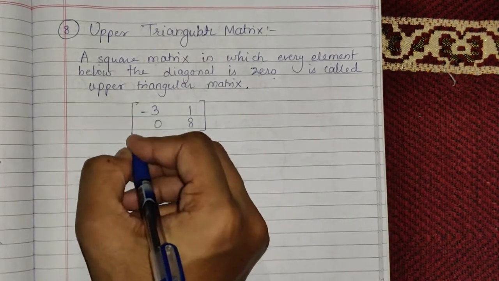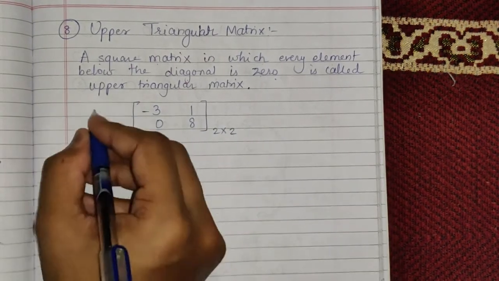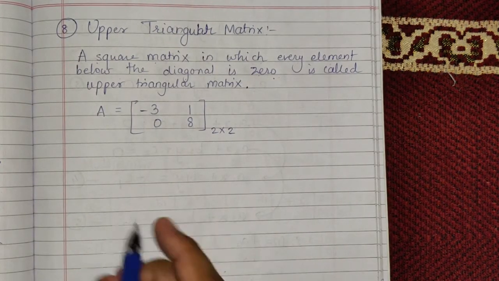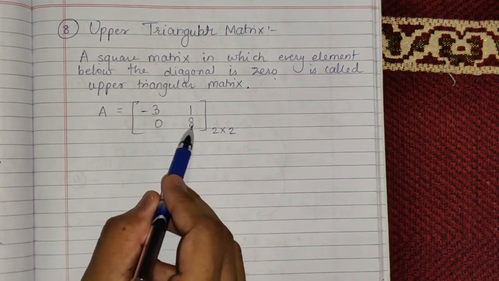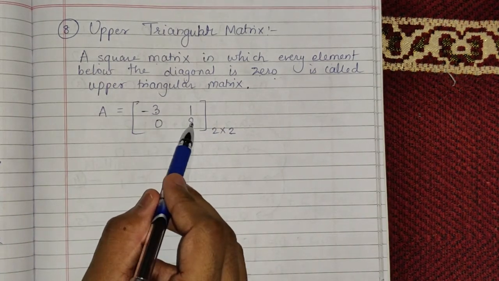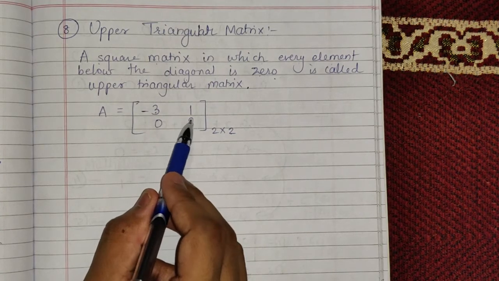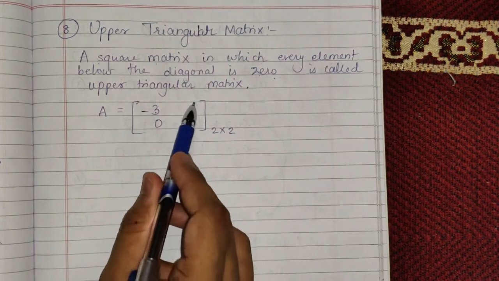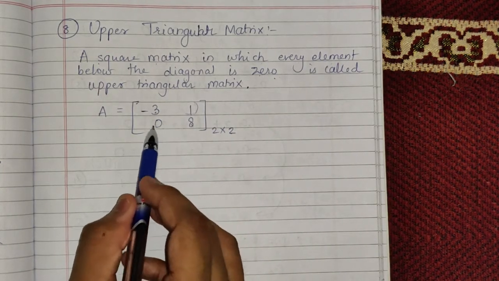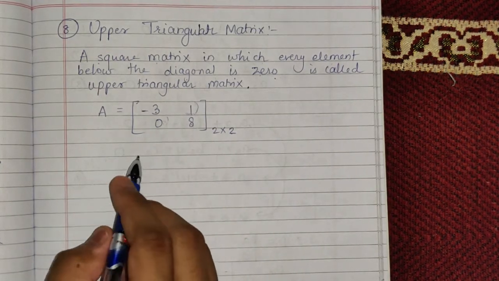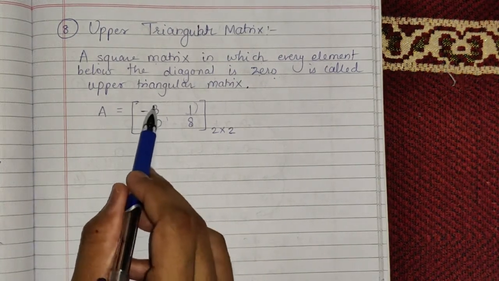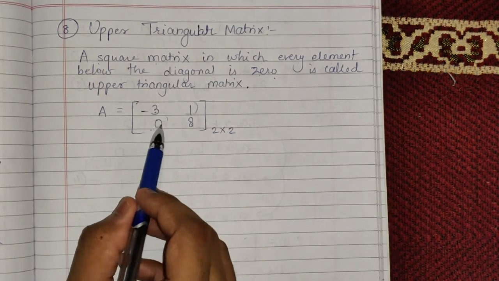Now this is a 2 by 2 order matrix. You can see that -3 and 8 are the diagonal elements, but above the diagonal there is one element, which is 1, and below the diagonal it is 0. So according to the definition, below the diagonal should be 0.